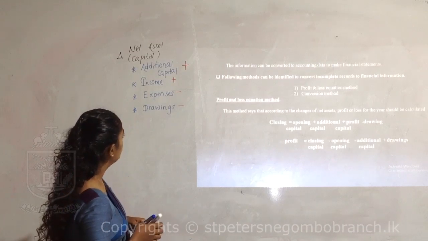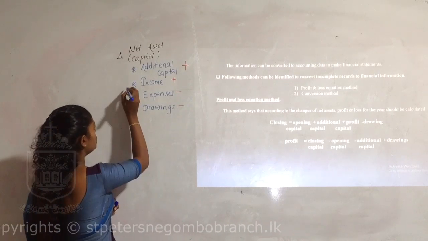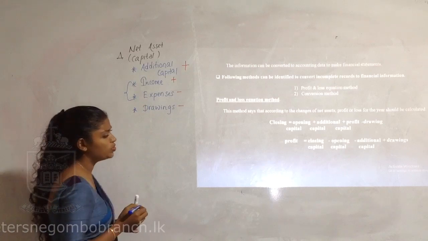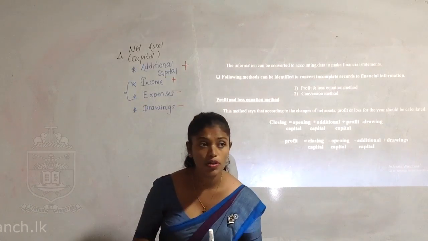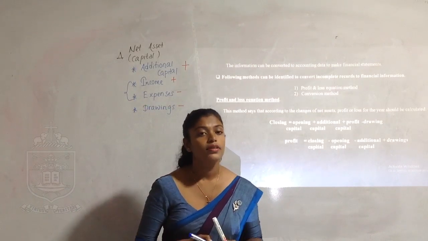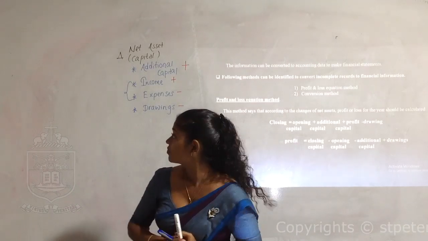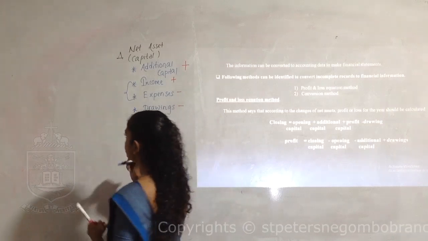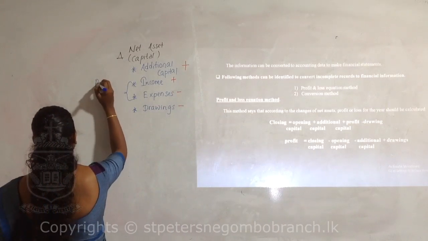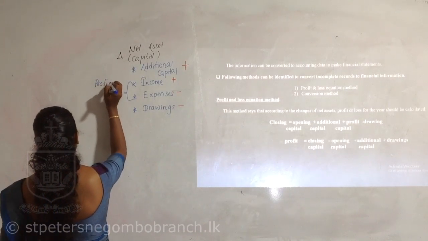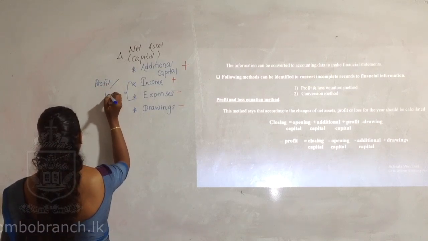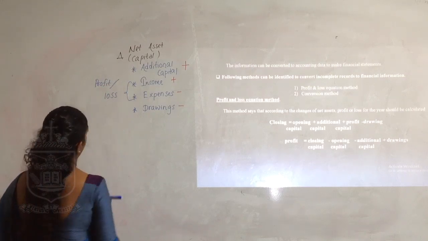So my dear children, there is a net value between income and expenses. What do we call the difference between income and expenses? That is known as profit or loss for the period.